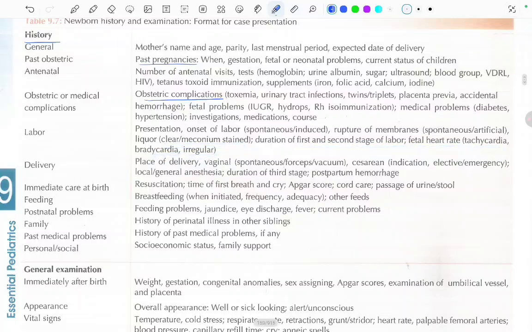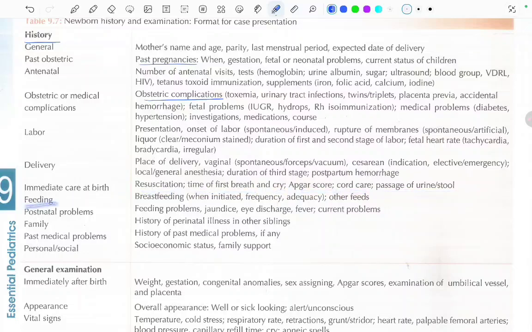Now coming to how the delivery was: place of delivery, vaginal, spontaneous, forceps or vacuum, cesarean, indication, elective or emergency, under local or general anesthesia, duration of the third stage, and postpartum hemorrhage. Immediate care at birth: resuscitation was given or not, time of first breath and cry, Apgar, cord care, and passage of urine or stool.